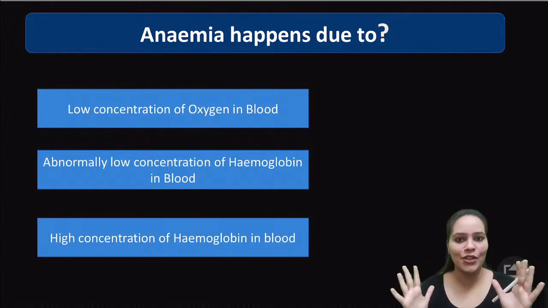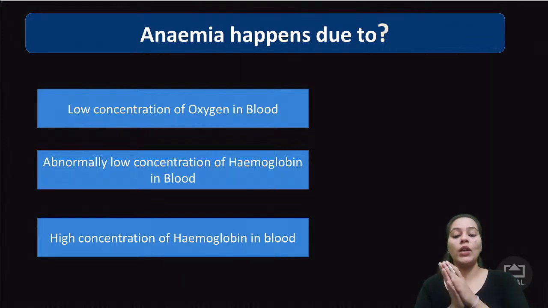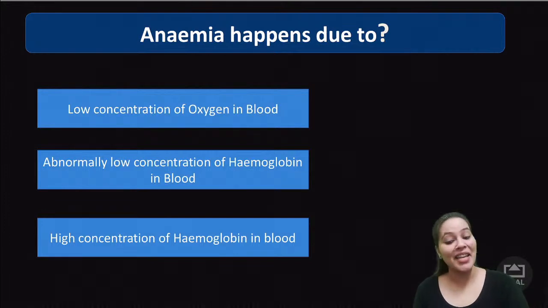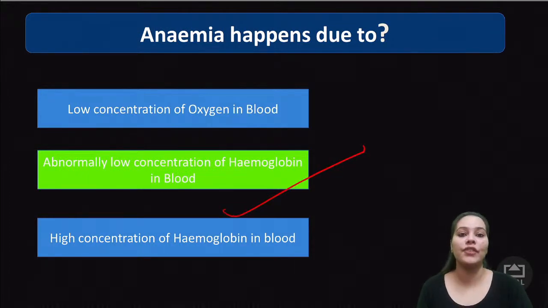That is what MCQ is all about. Go for it. And the correct answer is abnormally low concentration of hemoglobin in the blood.